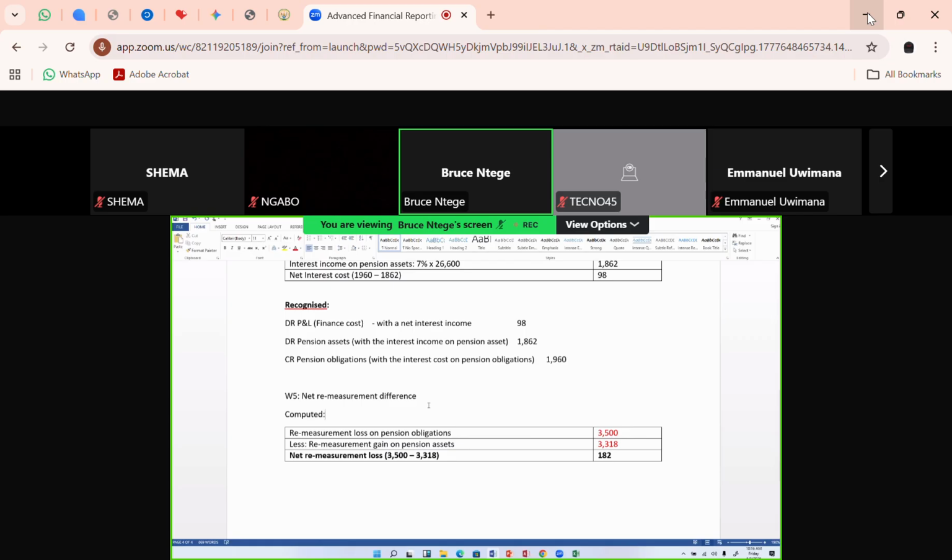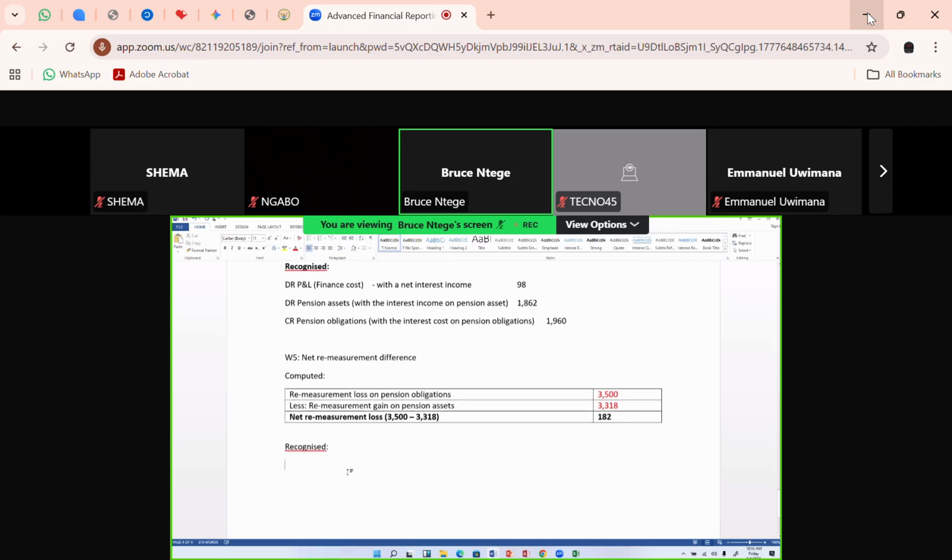I want to now go ahead and recognize it. So that net remeasurement loss is going to be recognized in the financial statements by debiting it in the OCI. In accordance with IAS 19, we shall take it to the OCI. That OCI is going to be debited with this net remeasurement loss of 182.